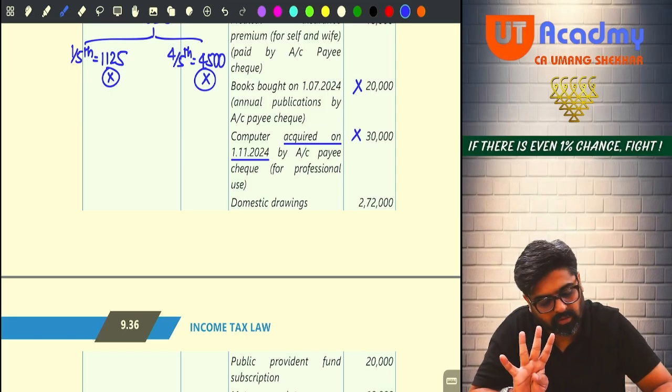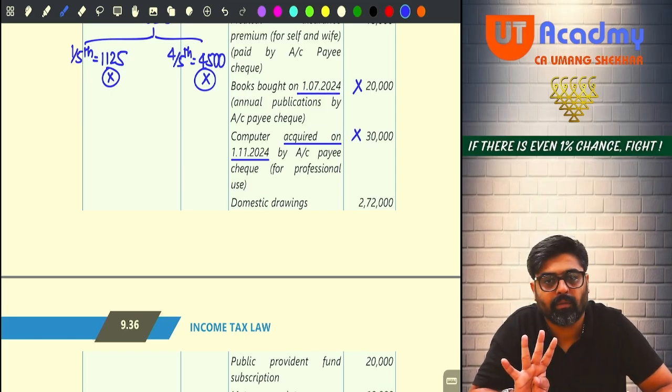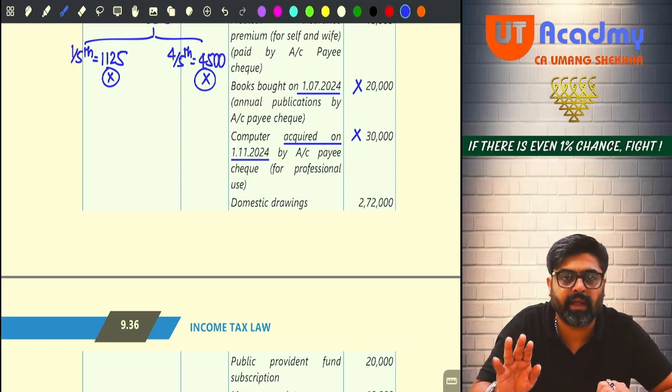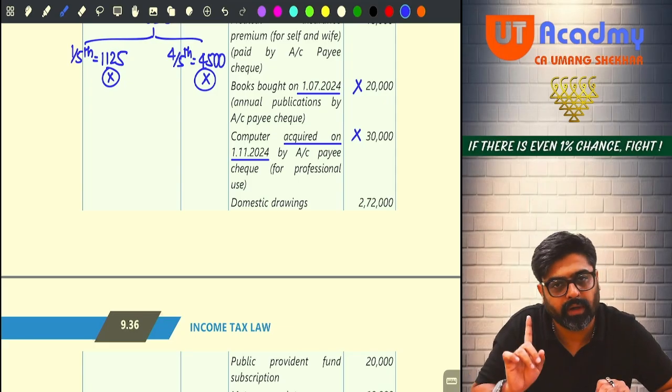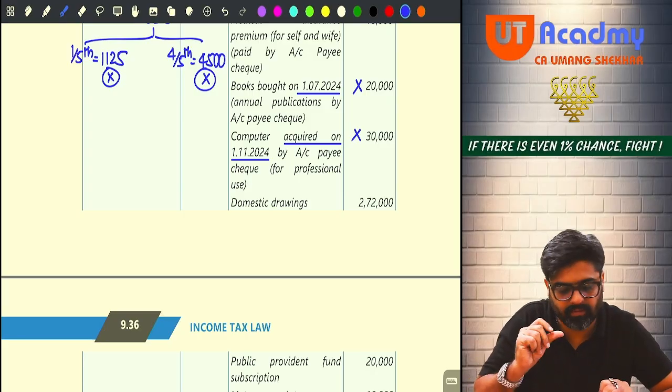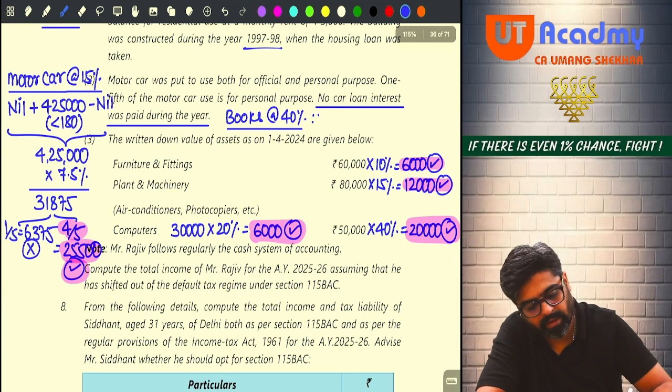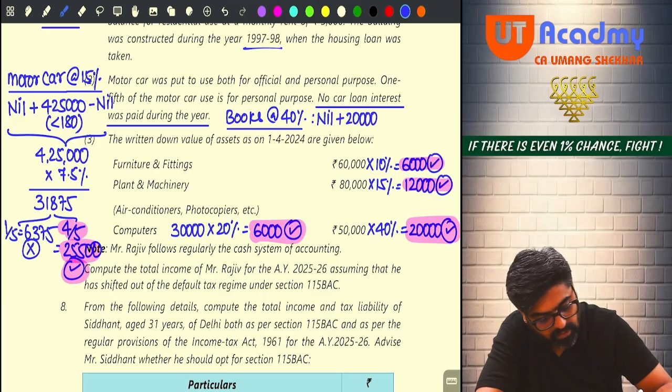Now tell me, these books are purchased on 1st July 24, prior to 4th October. So put to use also as on that same day, 180 days or more. So entire 40% you are going to get. But wait. Opening WDV of the book, nil. Addition is 20,000. This is greater than 180 days. Yes or no? Deletion is nil.